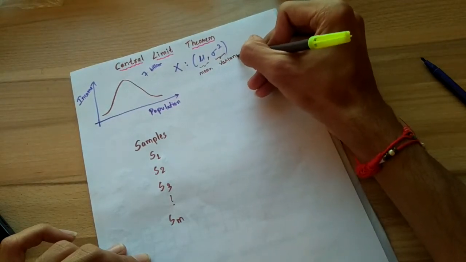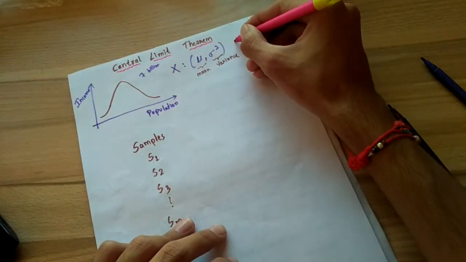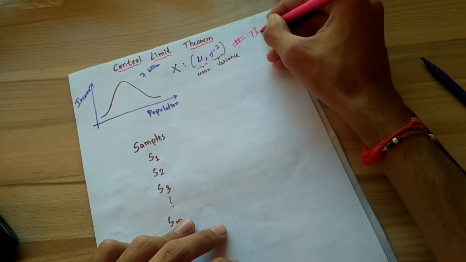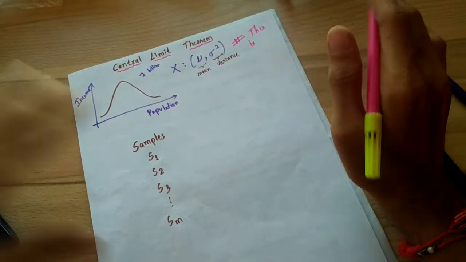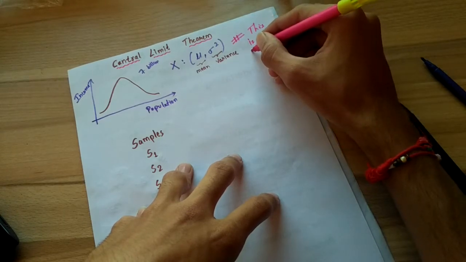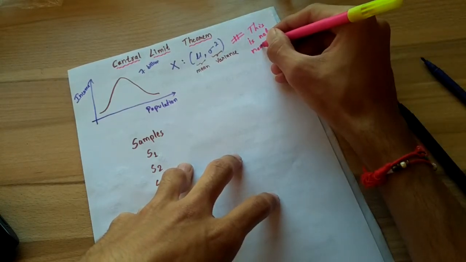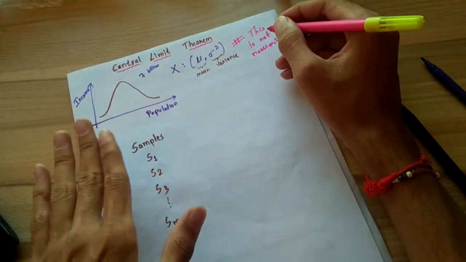And the most important thing to consider is, mind that this is not Gaussian. This is not necessarily Gaussian. It can be Gaussian as well, but I am considering the general case. So this is not necessarily Gaussian, right? It can be any distribution. Someone might ask that it looks like Gaussian.